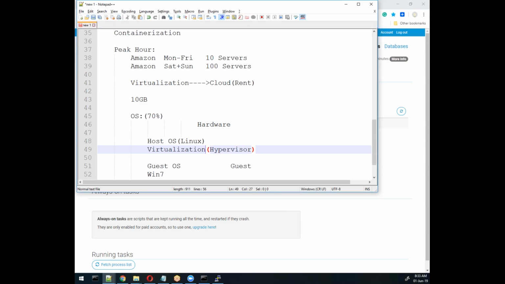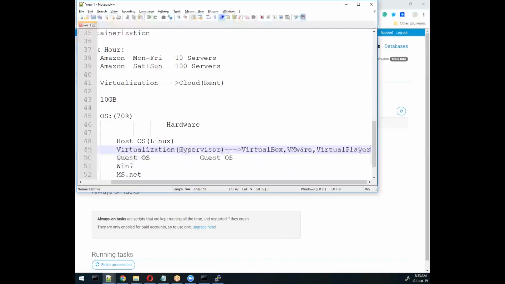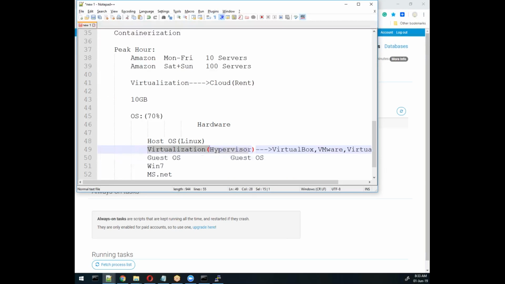concept. With the help of the hypervisor technique, or you can say concept tool, we can install multiple guest OS in one operating system using a hypervisor. Examples of hypervisors are VirtualBox, which I have right now and will show you, or VMware, and Virtual PC from Microsoft, and many more. But this basically helps us connect with multiple operating systems at a time.